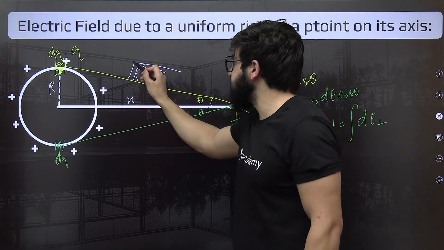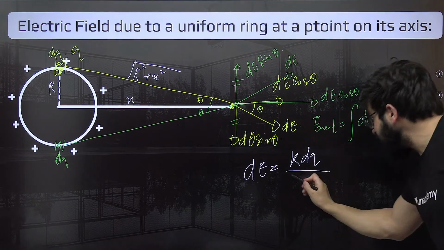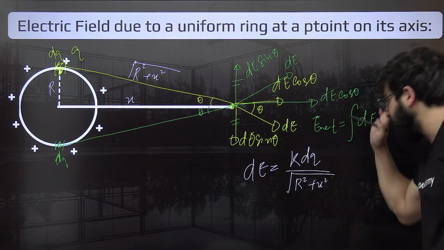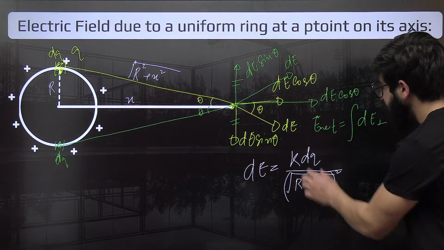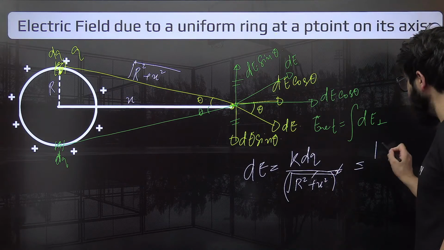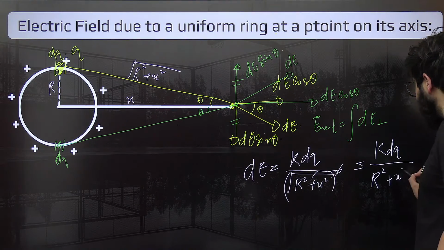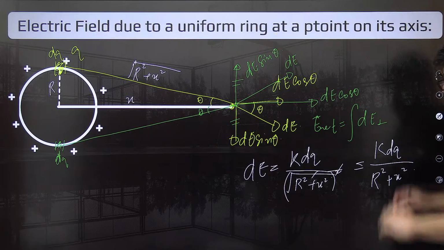I hope you have studied this in your 8th class previously. So the distance squared will be R square plus X square. So dE is K dQ upon R square plus X square. This is the simple concept that we are using over here.